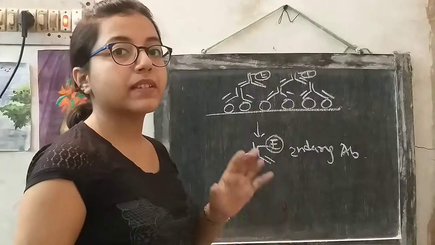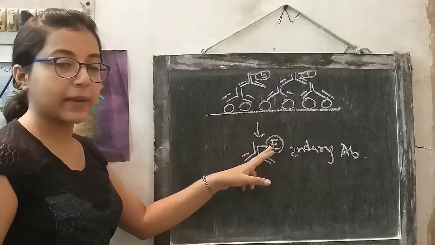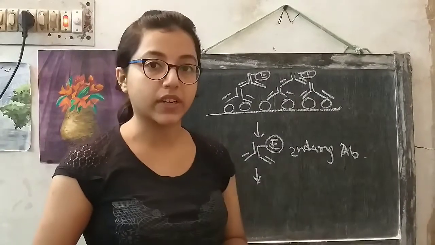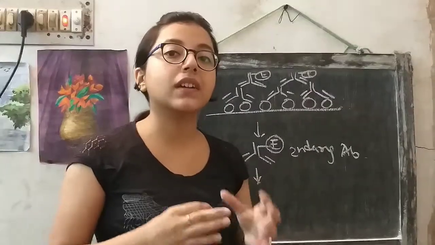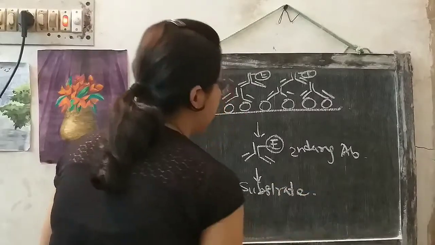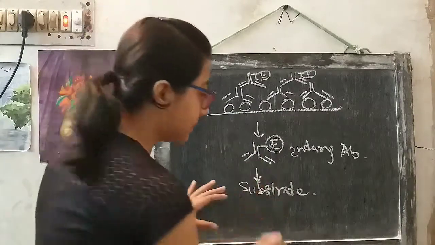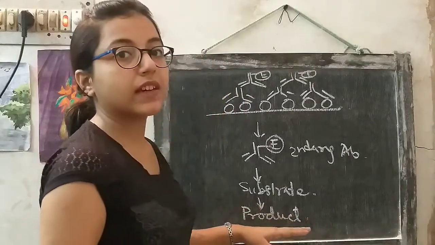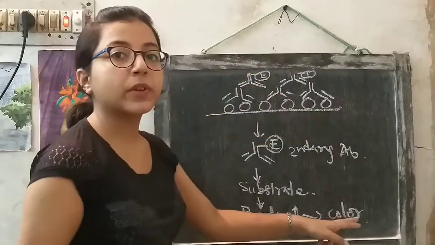Now in the next step, substrate for the enzyme is added. As I said, the secondary antibody is linked with enzyme. This substrate is a chromogenic substrate, which means that when this substrate reacts with the enzyme it will form a colored product. So substrate is added. Then the enzyme will react with the substrate and will produce a product, and this product is a colored product. So color will be produced in the microtiter plate.